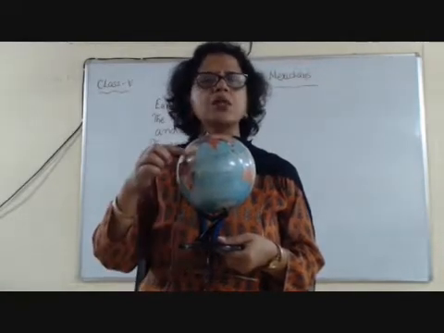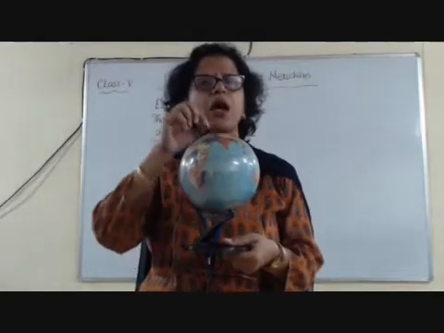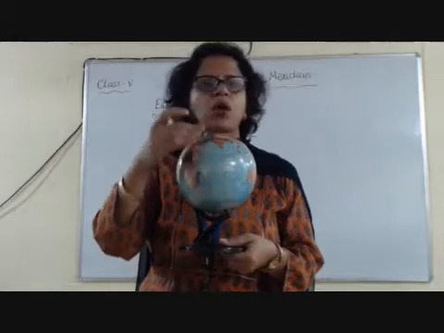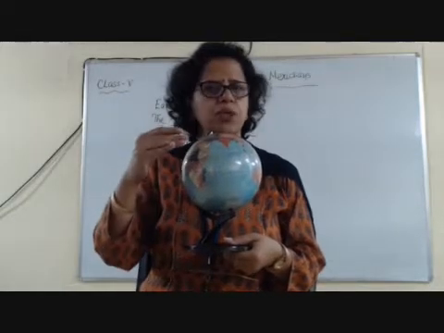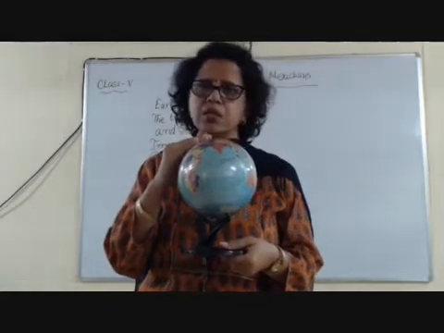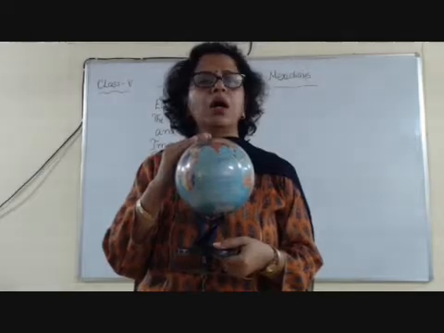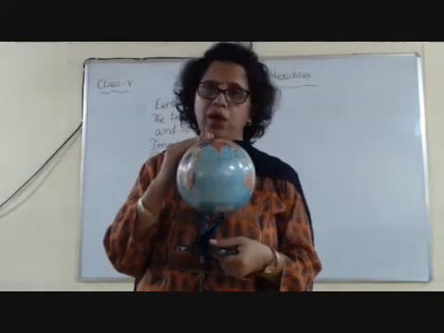They all are circular lines except for North Pole and South Pole. They are just points. They don't cross or intersect with each other. They are drawn at an equal distance. Is it clear? Now we will come to the meridians of longitude.